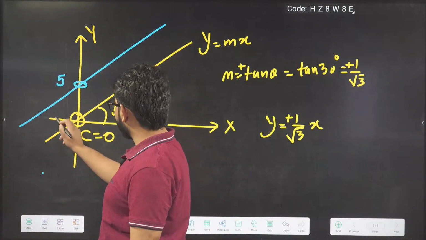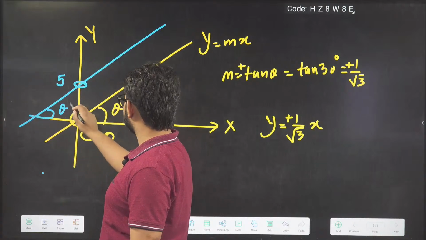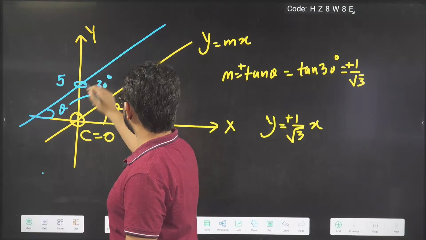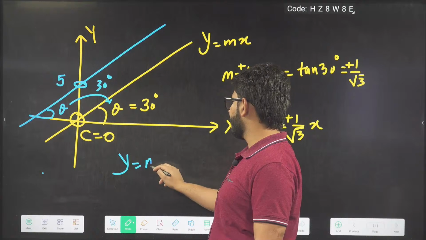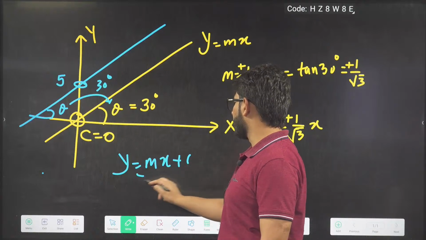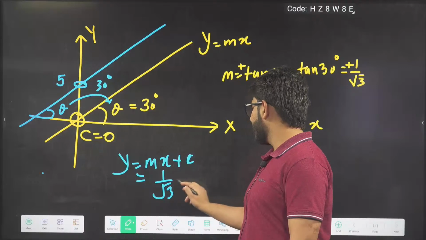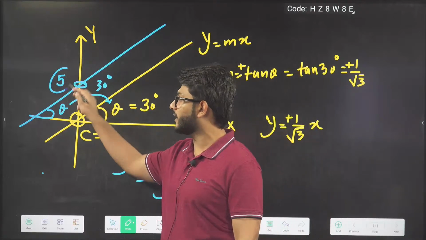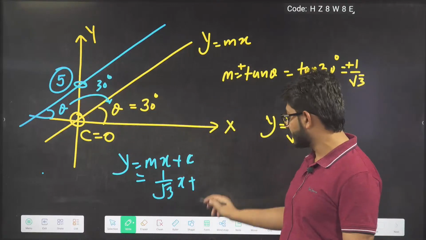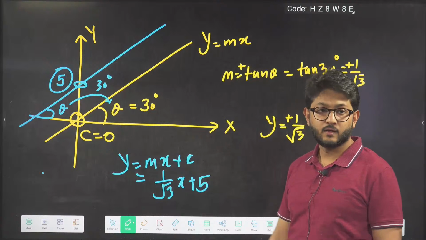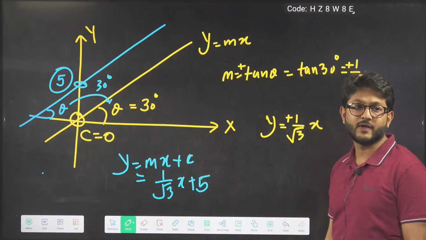Wonderful. So these angles are going to be the same. So this is also how much angle? 30 degrees. So we can write y equals mx plus c. Slope is positive only. So m is 1 by root 3, and c value becomes 5. It is on the positive axis, so that is why 5. So y equals 1 by root 3 x plus 5.